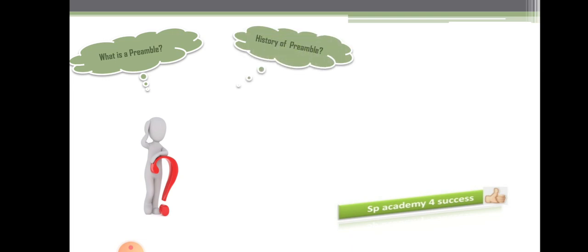The first question that arises when we are talking about the preamble is: what is the preamble? What is the history of the preamble? What is the importance of the preamble? What do we have to know about it? All these questions have to be discussed and understood. As I said, every word from this preamble will be discussed. So first of all, let's move to the first question.